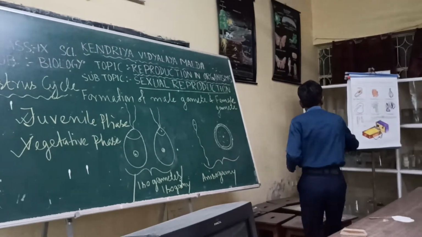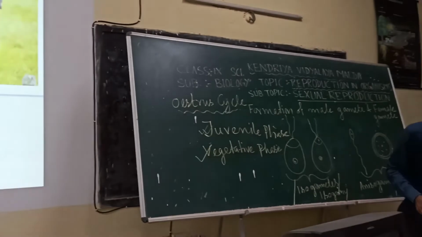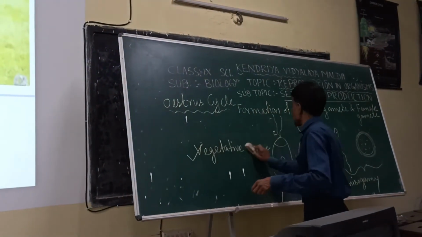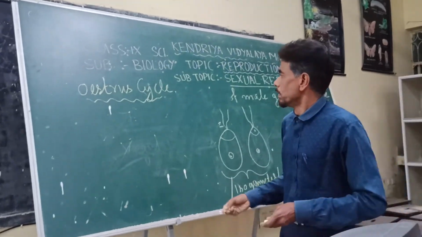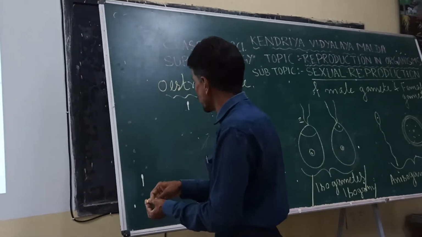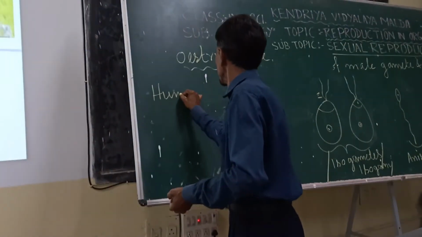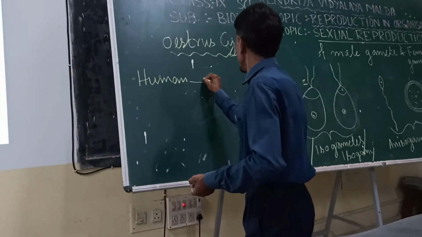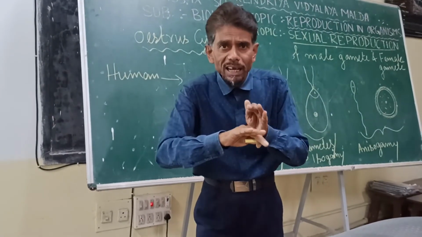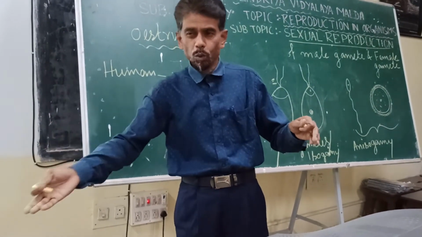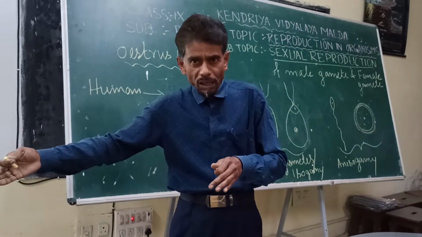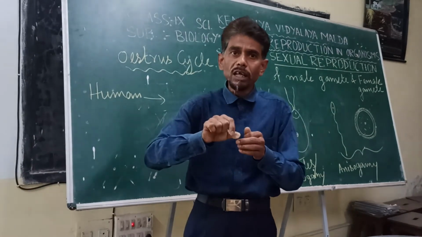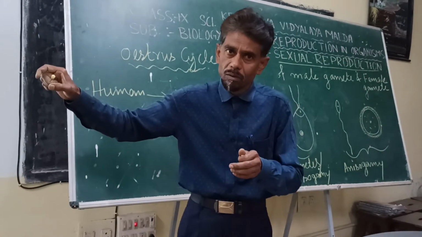In case of primate mammals, placental mammals, say for example in case of human being, the cyclic event changes within the body of a female during the reproductive phase, which continues throughout their reproductive life.